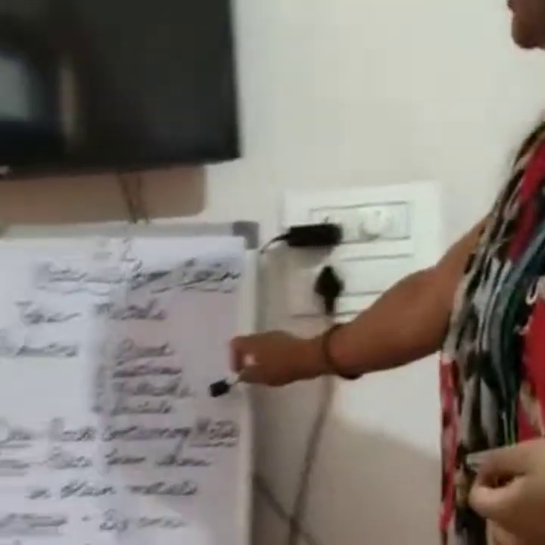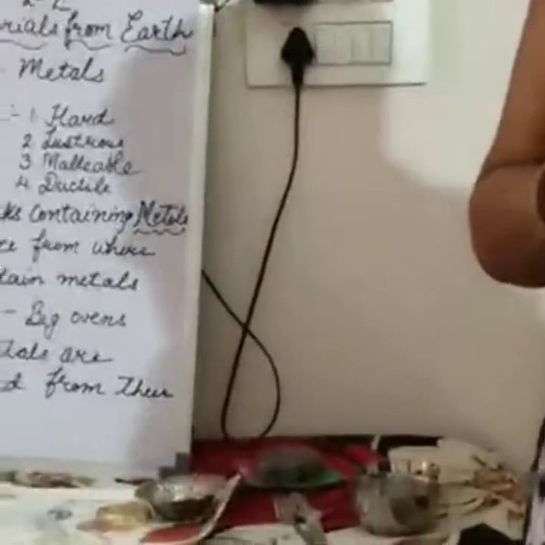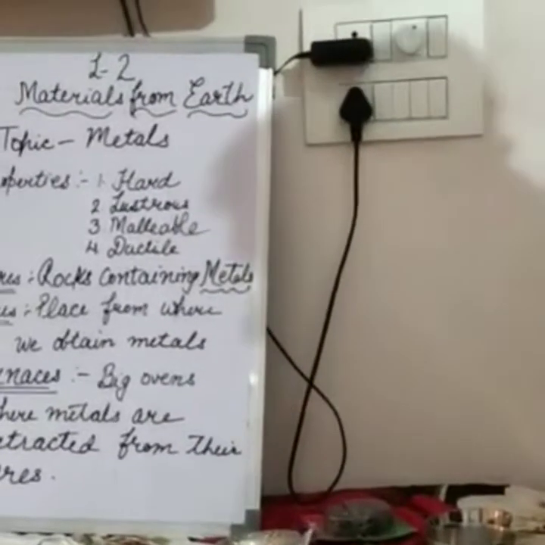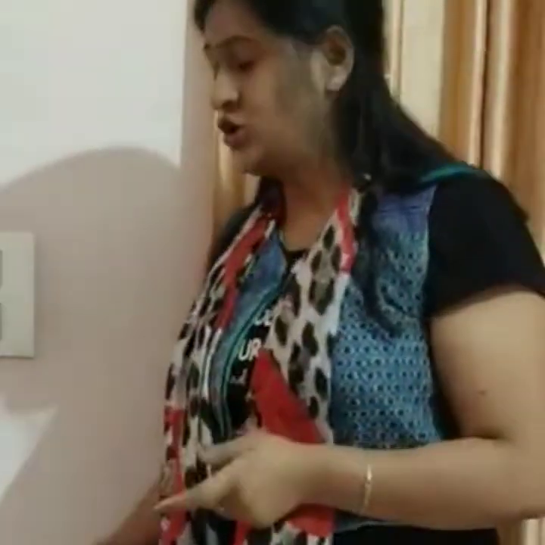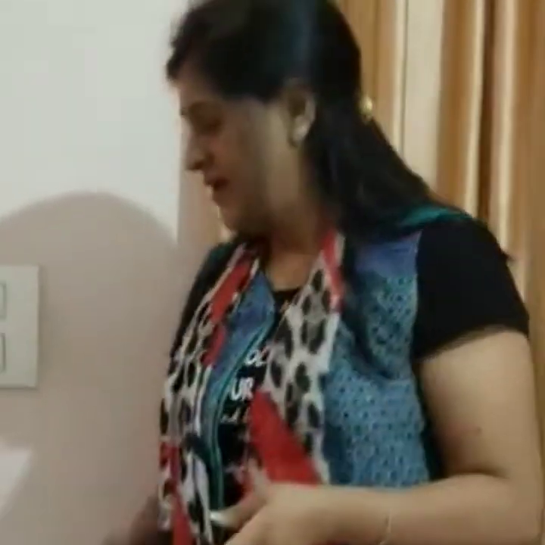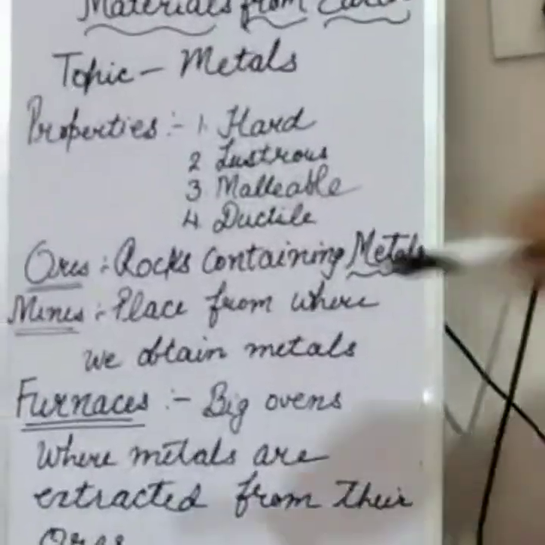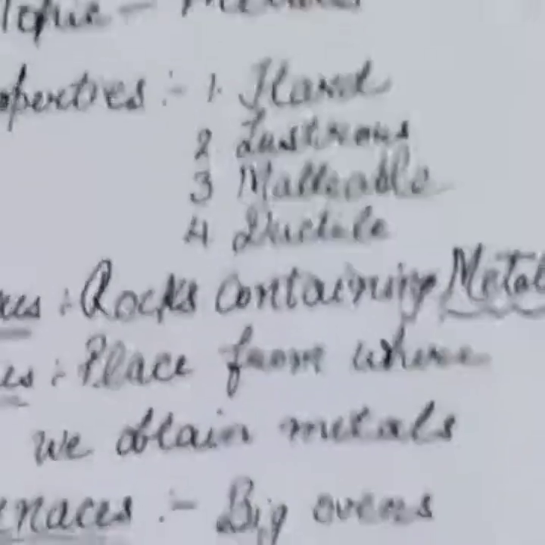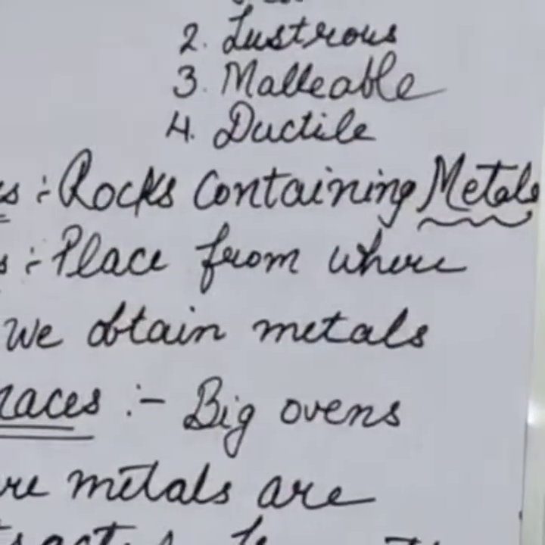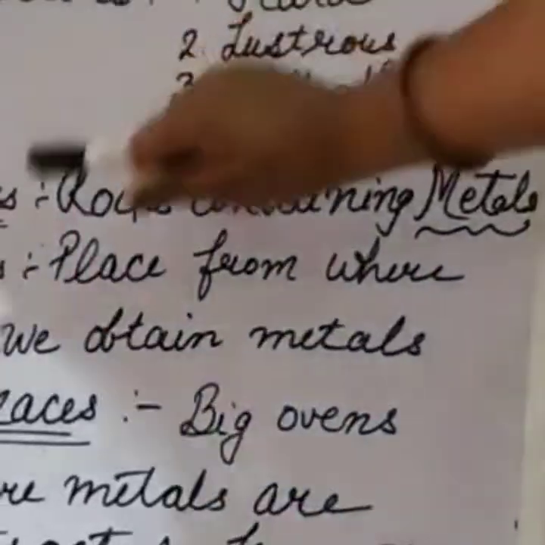But the question arises, from where do we get the metals? Yes, students, we get the metals from the earth's crust. But you know, we do not get the metal from the earth's crust in its usual form. Even silver, as it is, pure silver does not come out. Metals are extracted from the earth in the form of ores. Just see, ores. Now, what are ores? Ores are the rocks that contain metals. Means the rocks that contain metals are called ores.